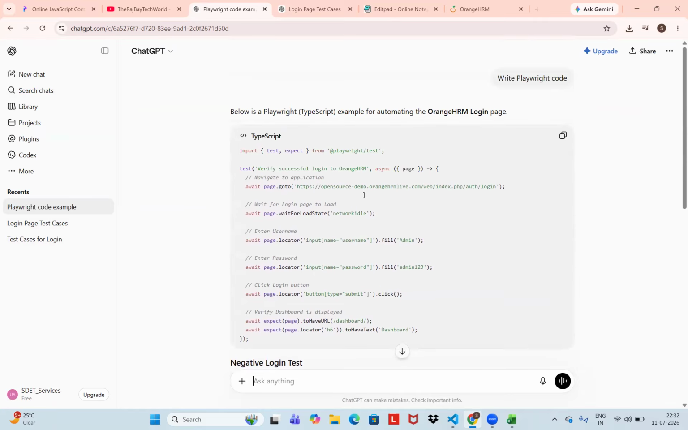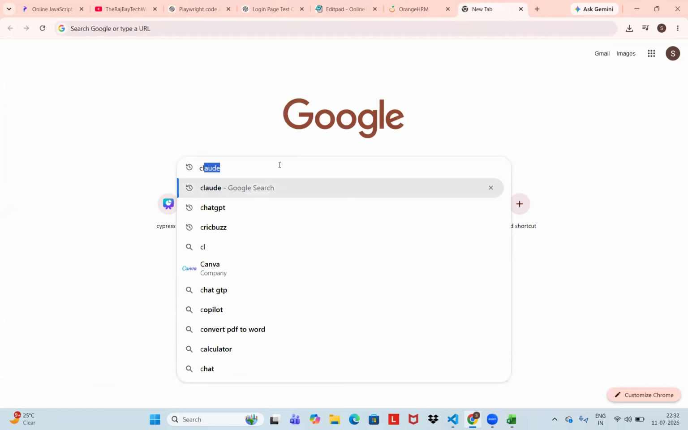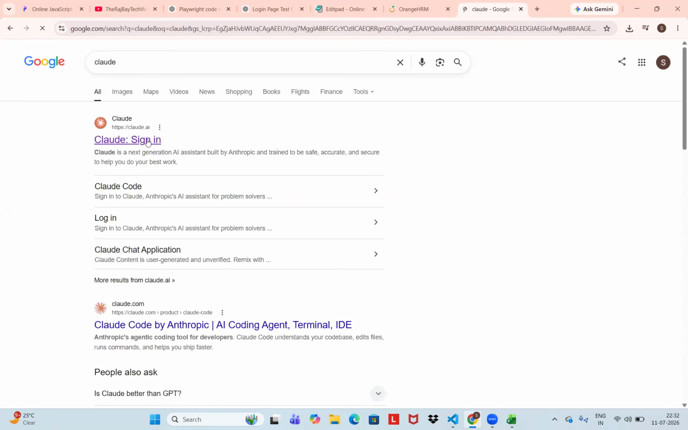One advantage is that whatever recent prompts you are giving, based on that it will also analyze and give. If you are using it for the first time, it will not directly give the Orange HRM application. Suppose now I go to Claude. I will show you that here.